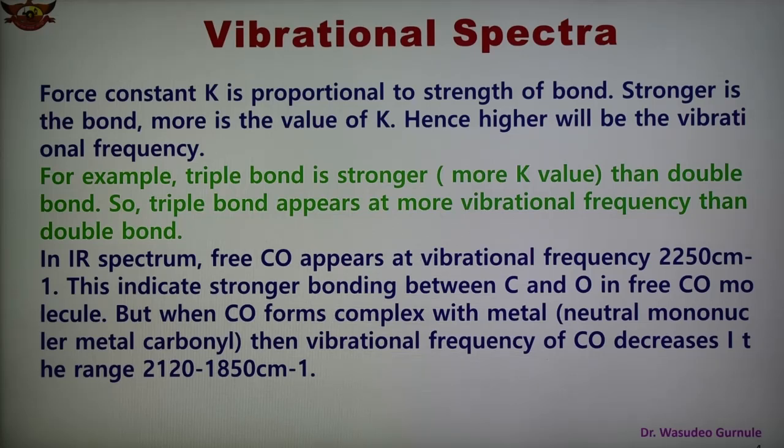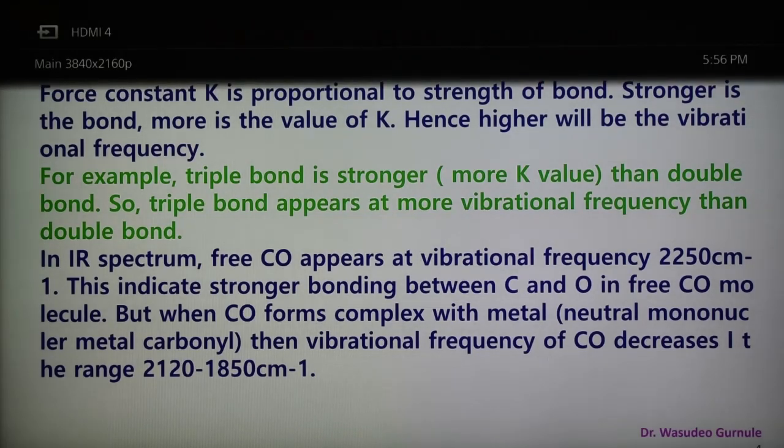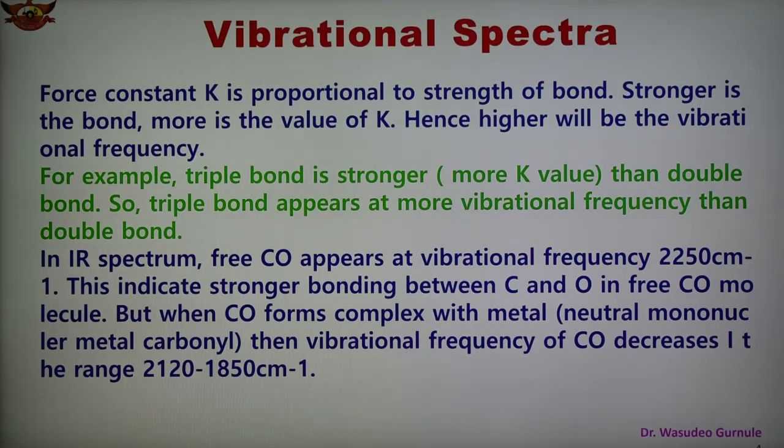Now in case of IR spectrum, free CO appears at a particular vibrational frequency. There are different types of CO groups. In case of IR spectrum, free CO, when the carbonyl group is not in a complex, appears at a vibrational frequency in the range given here, 2250 centimeter inverse. Free CO appears at this frequency, 2250 centimeter inverse. This indicates stronger bonding between carbon and oxygen in the free carbonyl molecule.